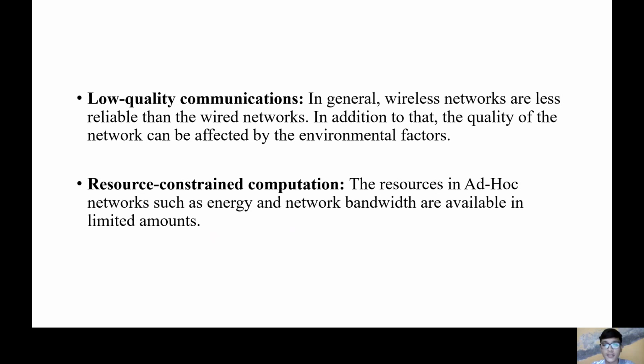After, low quality communication. In general, wireless networks are less reliable than wired networks. In addition to that, the quality of the network can be affected by environmental factors. Like in day-to-day life, when we connect a wired network like Ethernet or LAN cable, we get high speed as compared to our mobile network or Wi-Fi. In Wi-Fi or a mobile network, environmental factors also affect our network or communication. So there is low quality communication.